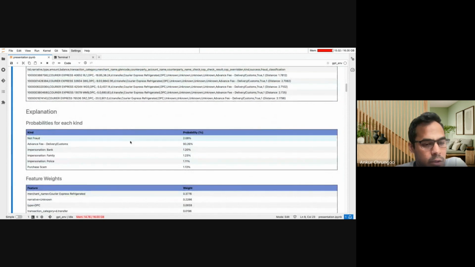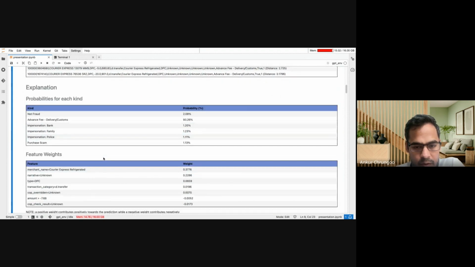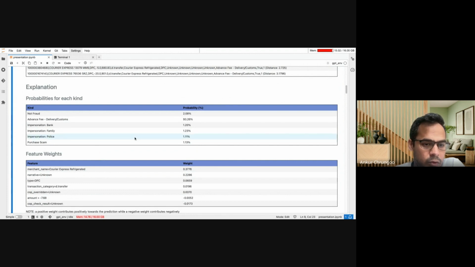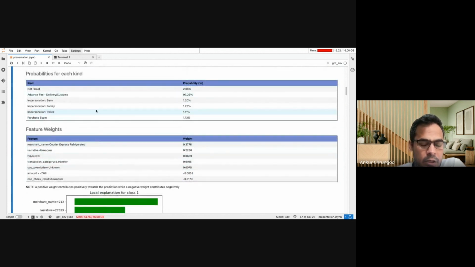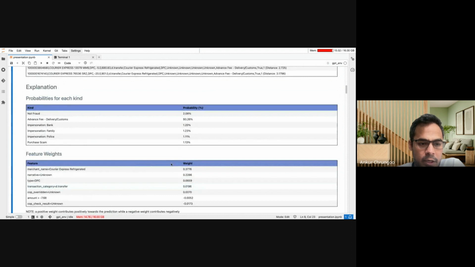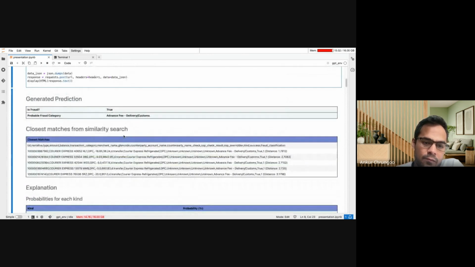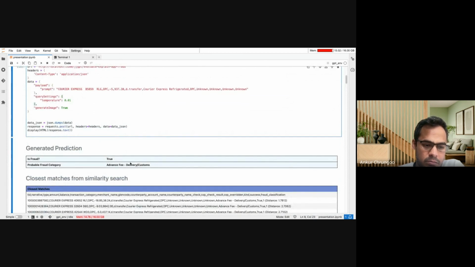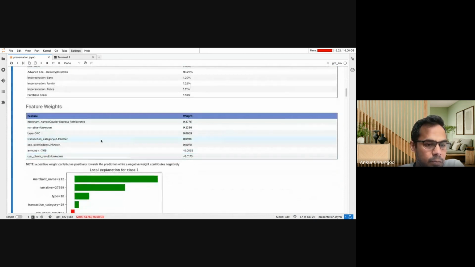We have also done the explanations. We have utilized a tool which can provide black box explainability for such a model, and here we are providing that output to explain what the predictions are about. The first section provides a likelihood of a certain classification for this transaction. In this case, the Lime model is saying that the probability or the likelihood of advance fee is 93%, which is the highest, and we can link that with the LLM prediction as well, which says the same matching prediction.